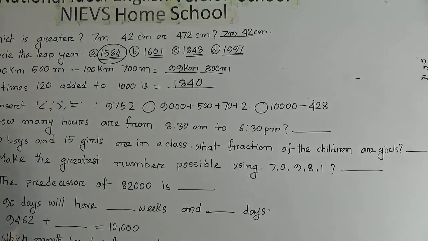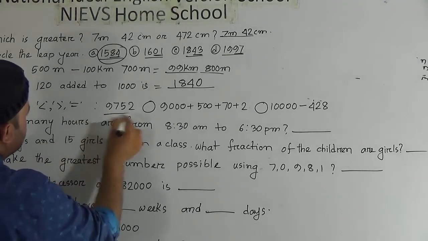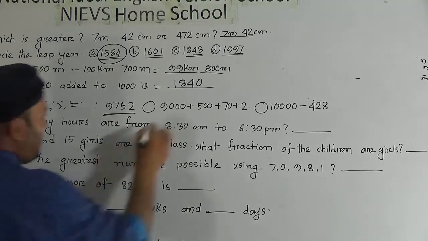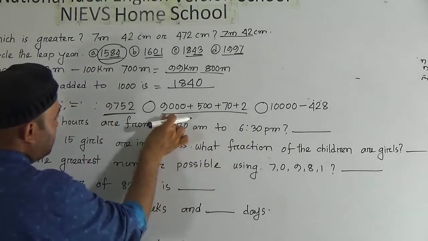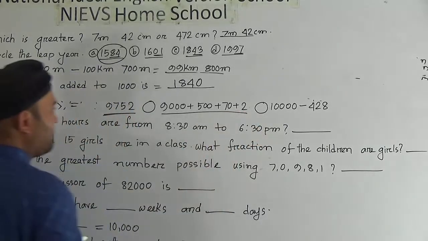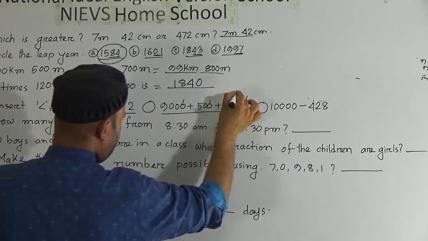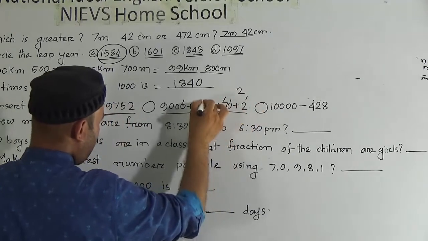Now question number 20. Insert less than, greater than or equal sign among these numbers. Here is 9752 and here is 9000 plus 500 plus 70 plus 2. Look here, here is 2000. What will be here? 2. 700.